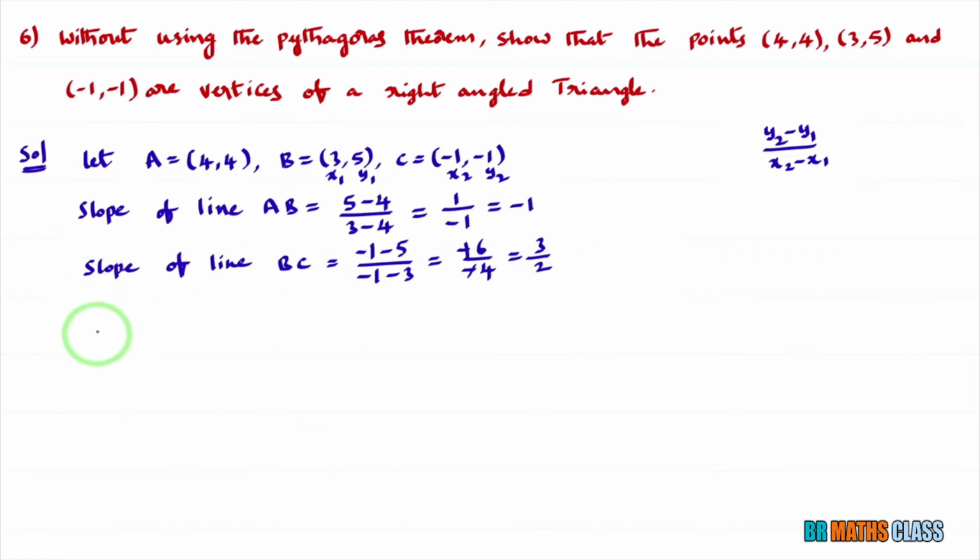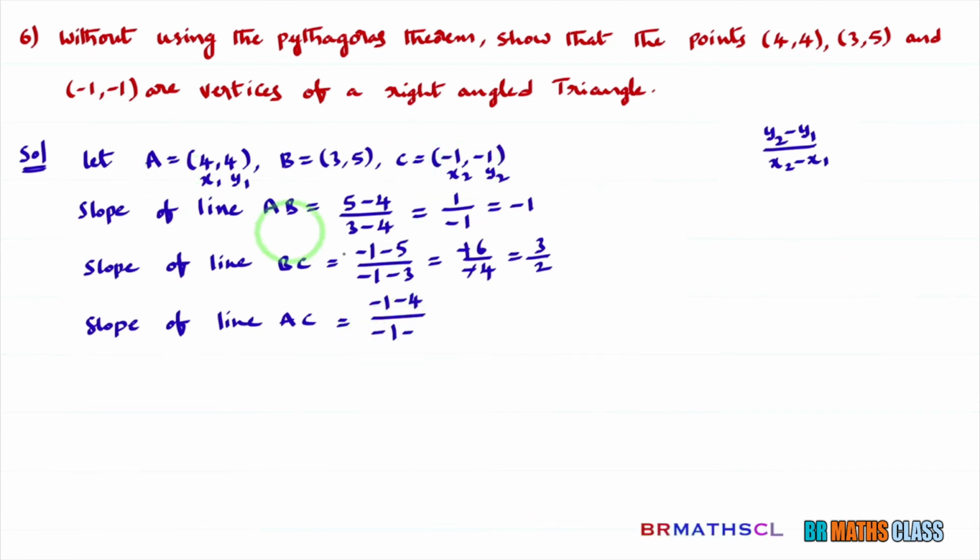Now I'll calculate the slope of line AC also. To calculate it, I'll take A as (x1, y1) and C as (x2, y2). What is the formula to calculate the slope of a line passing through two points? (y2 minus y1) divided by (x2 minus x1). y2 is minus 1, minus y1 which is 4, divided by x2 minus x1, where x1 is 4. Here minus 1 minus 4 is minus 5, divided by minus 1 minus 4 which is minus 5. Minus 5 divided by minus 5 is 1.